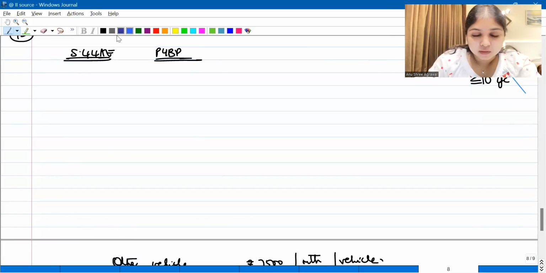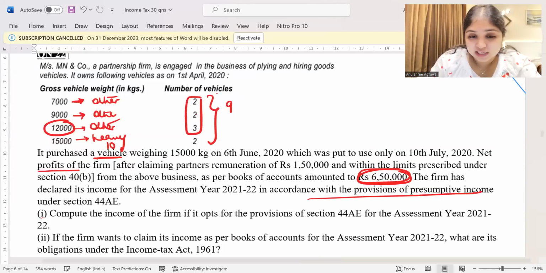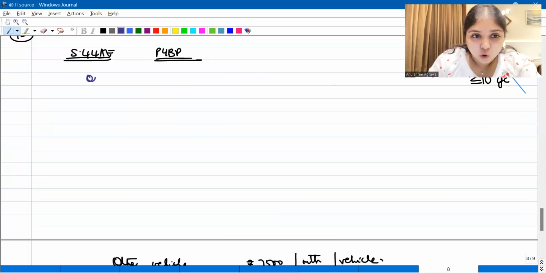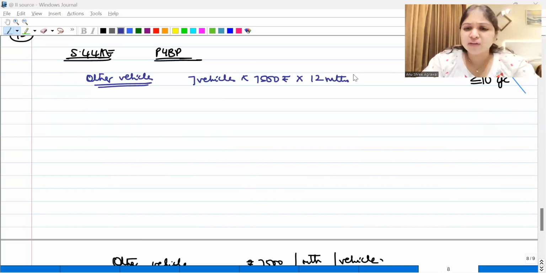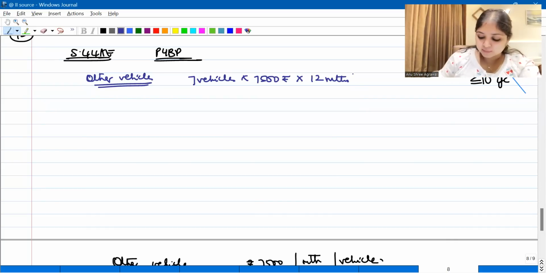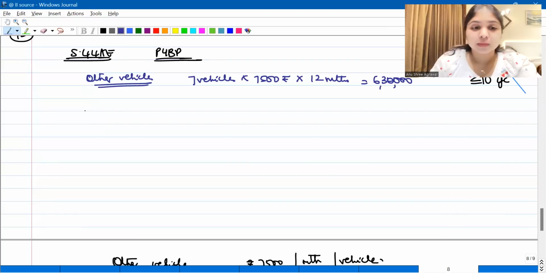So talking about the other vehicles, totally how many other vehicles we have? In the beginning of the year itself, totally we have 7 other vehicles. So if we talk about other vehicles, we have 7 vehicles. How will you calculate? 7,500 rupees per month, right? 7,500 rupees per month. How many months? All 12 months, because we have these 7 vehicles from the beginning of the year itself. So 7 vehicles, 7,500 rupees per vehicle per month. So into 12 months, this is going to be how much? 6,30,000 rupees. Then after this, these are our other vehicles, first 3 done.